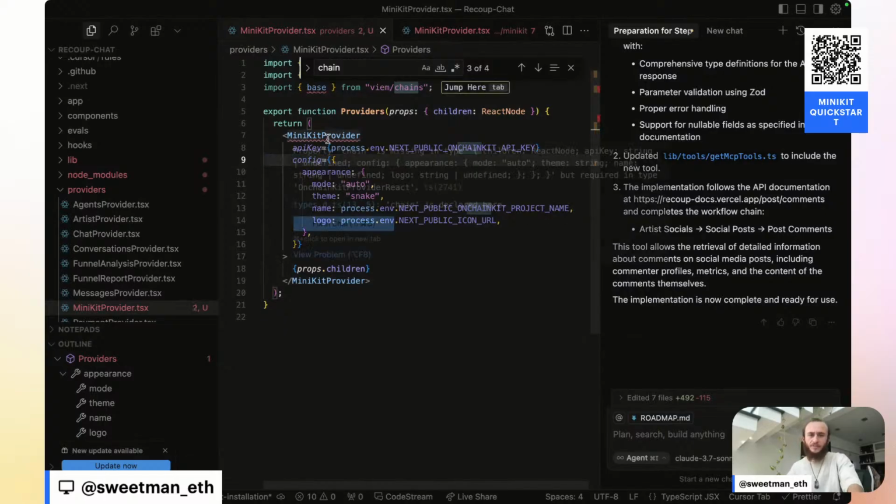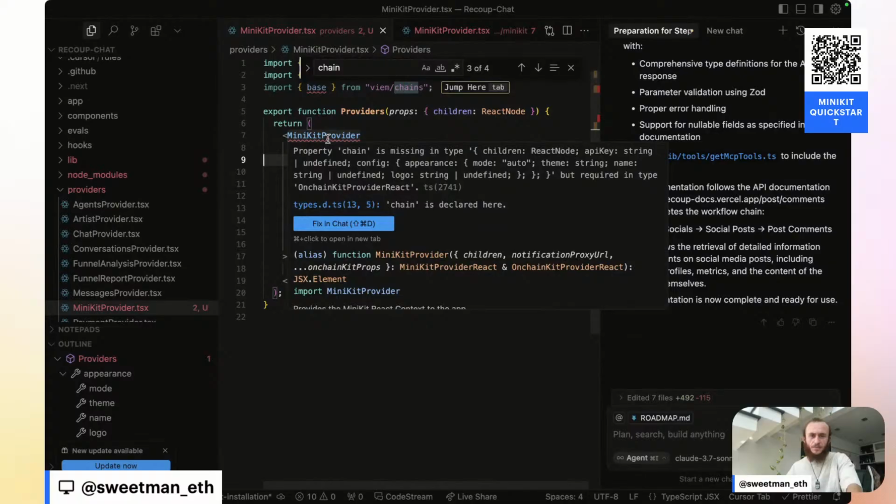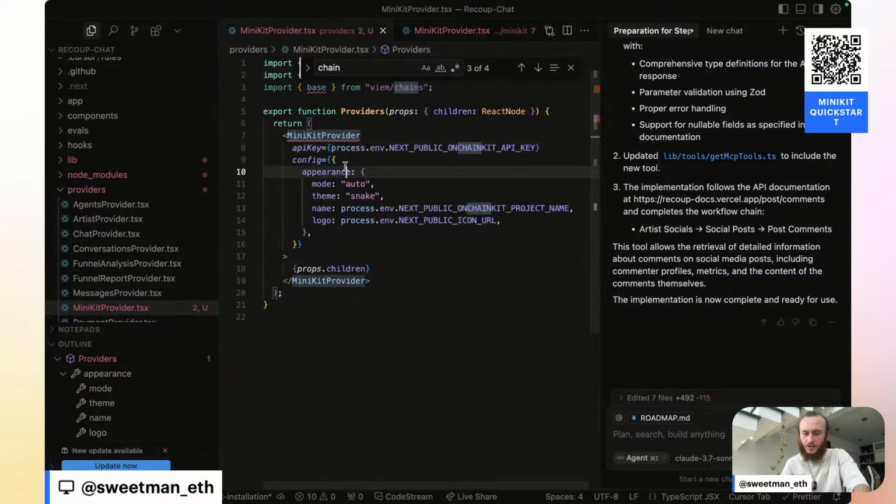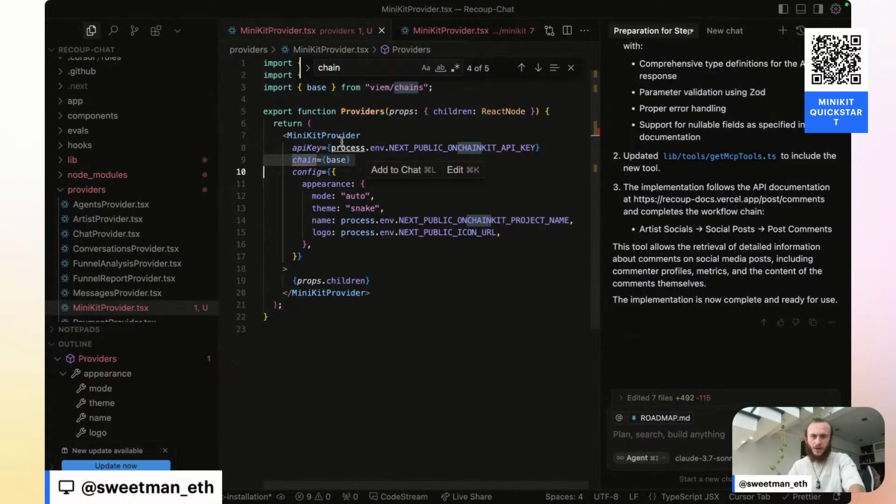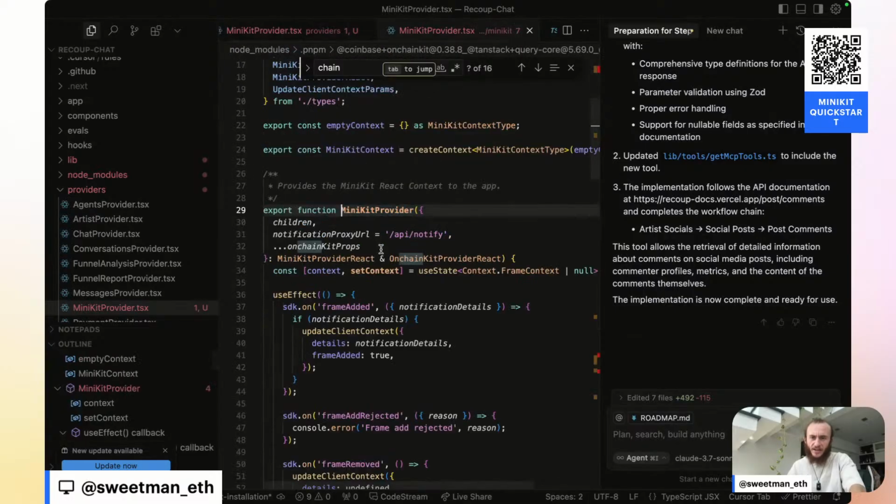No, now it's complaining. Chain is missing in type, API key, and where is chain defined in here? On-chain kit provider React. I'm actually not even seeing chain in this list of variables, but they're telling me it's needed. So let's drill back into here. Children, on-chain kit props.